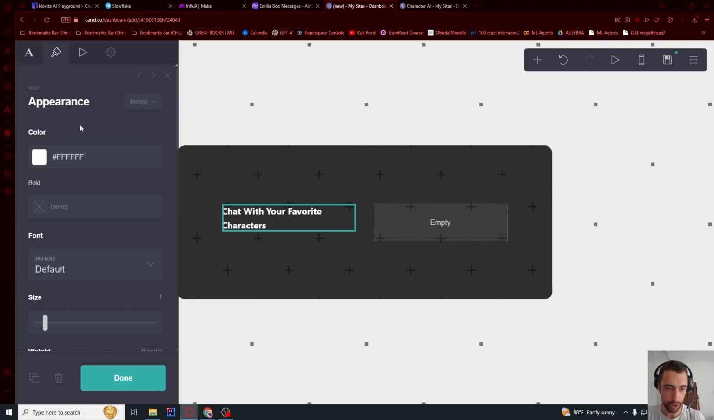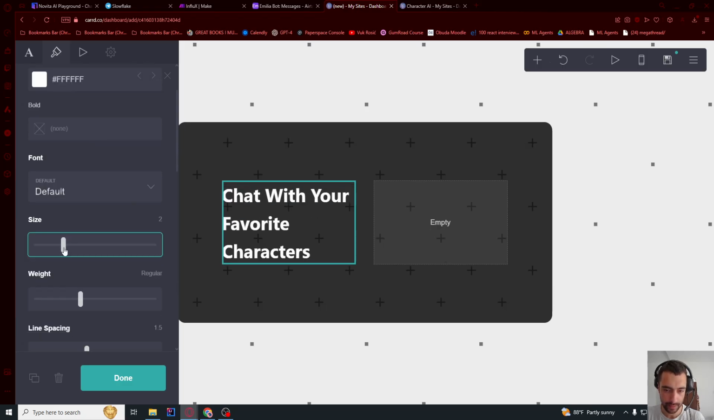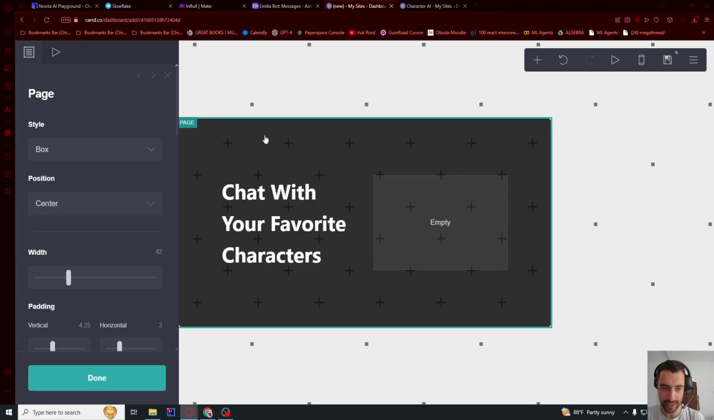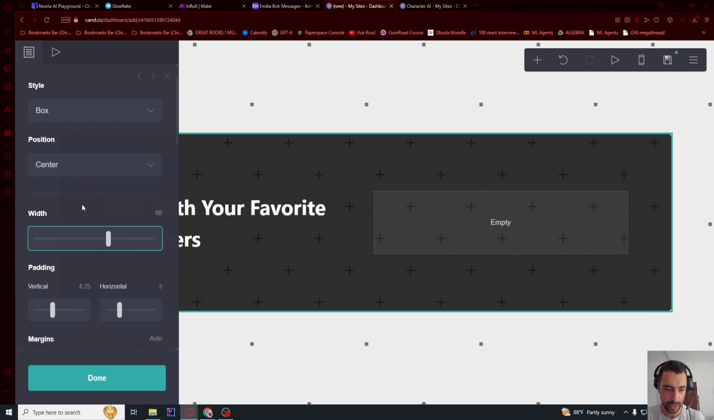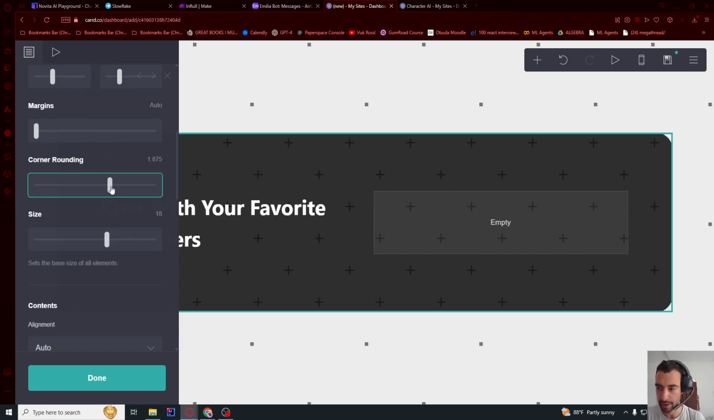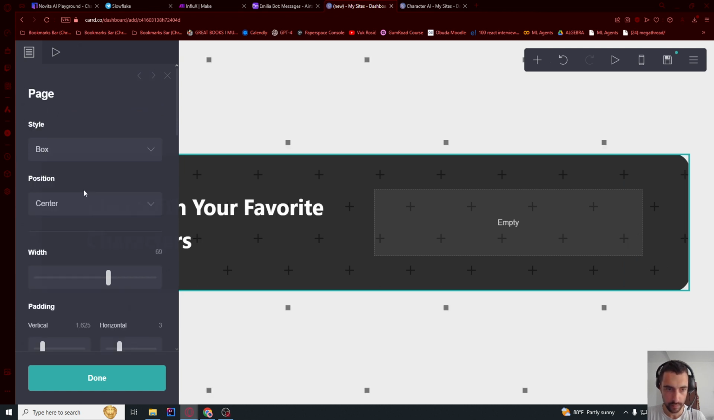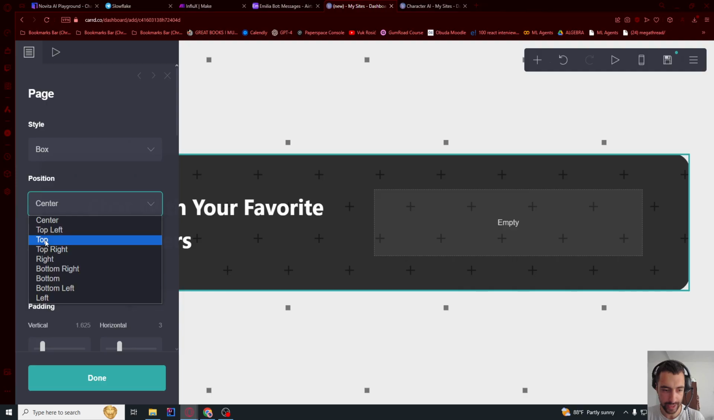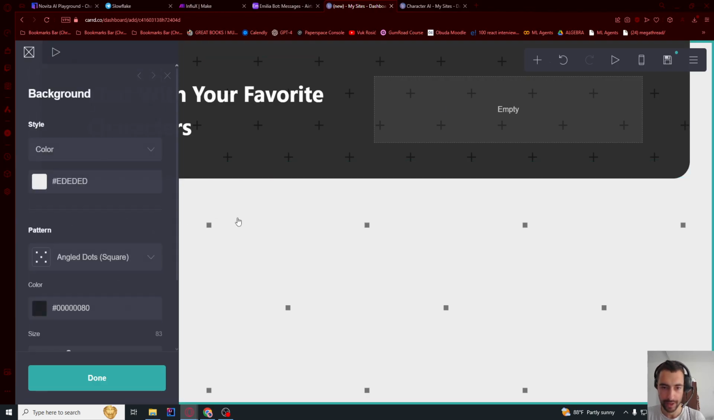So let me now go to appearance and let me say size. But I think this page size is too small, so let me increase the width of the page. And I think I'm gonna go down and increase corner rounding. And I also think margins are too big. And scroll at the top and say position of this page to be, I think, top. But I can add some margins. Okay, well, never mind. Okay, so that's it.